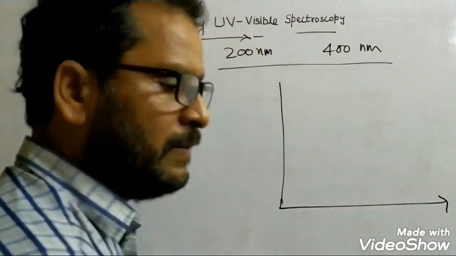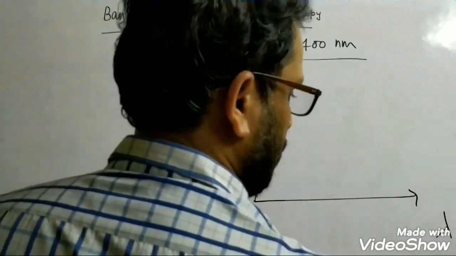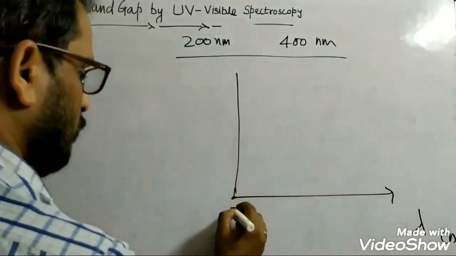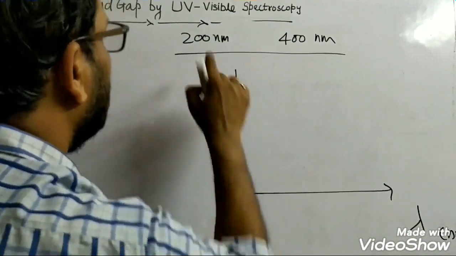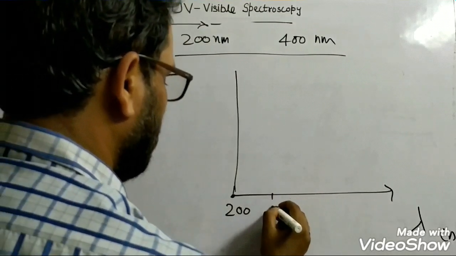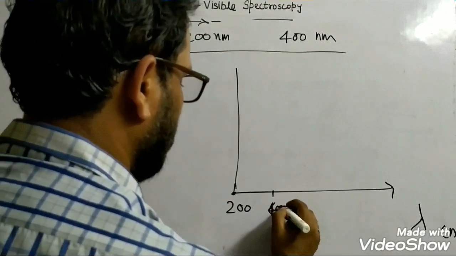Here I have plotted wavelength in nanometer. So I will start with 200, 400.